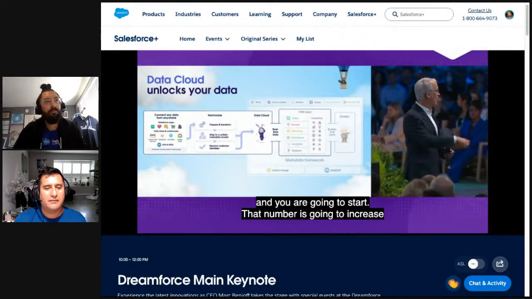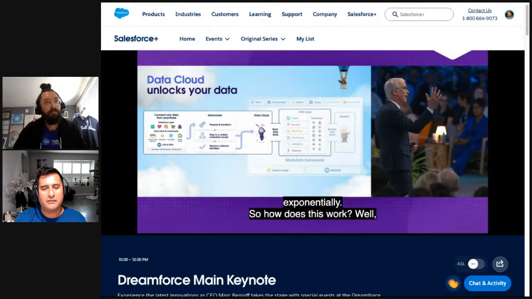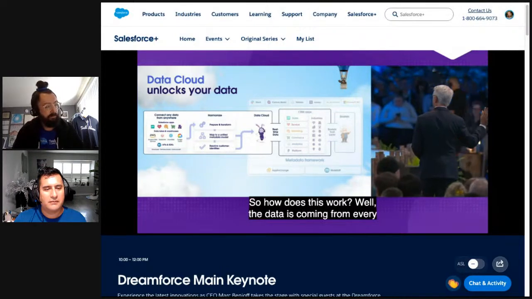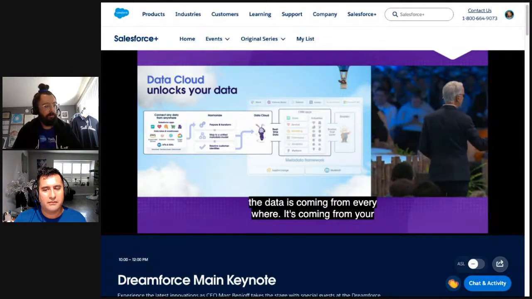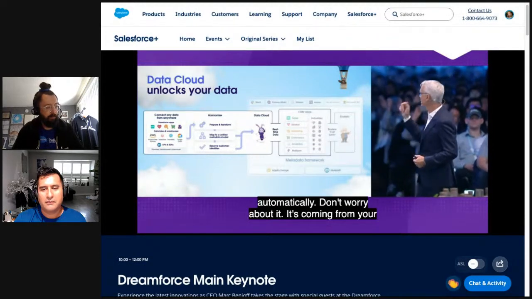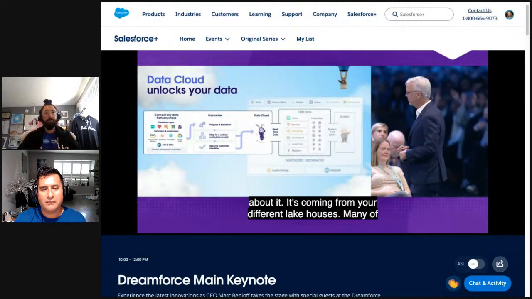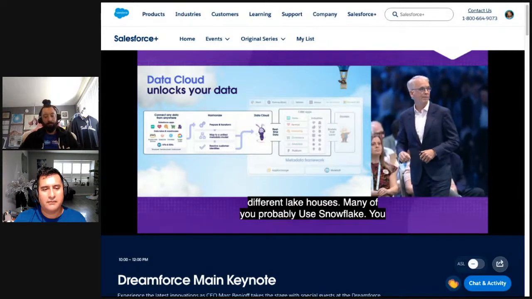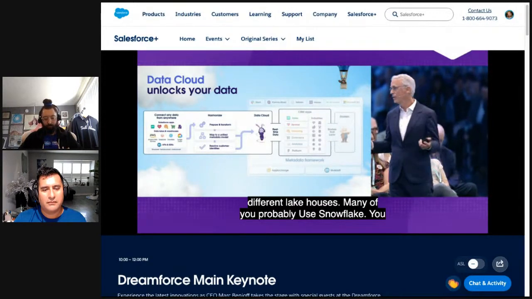Well, the data is coming from everywhere. It's coming from your CRM apps. I'll do that for you automatically. Don't worry about it. It's coming from your different lake houses. Many of you probably use Snowflake. You might be using Amazon Web Services for your data lake. You might be using Databricks. You might be using Google.